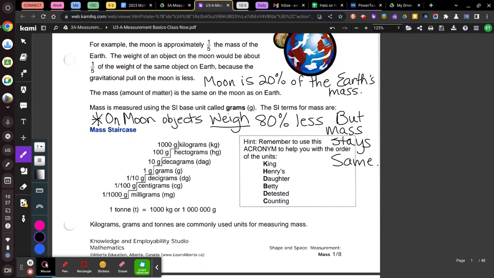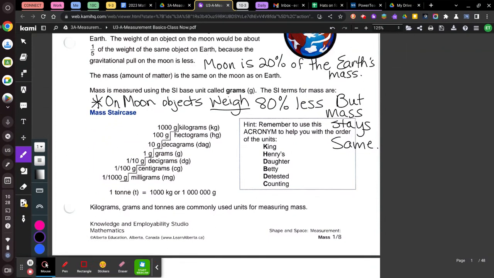Now we're going to talk about the metric system in terms of our conversions. So measuring mass is going to be in kilograms. Now there's a few little words here we have to understand. We've got milligrams as the smallest unit.